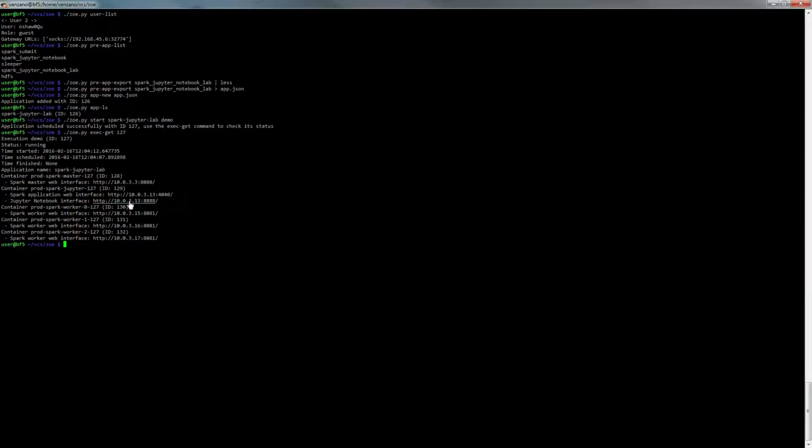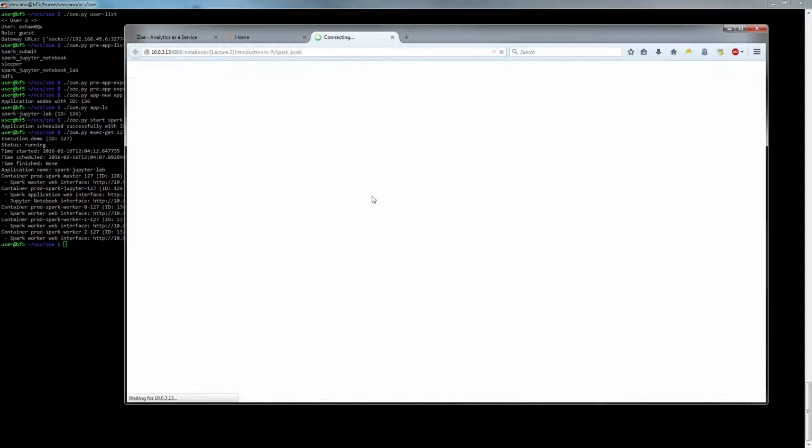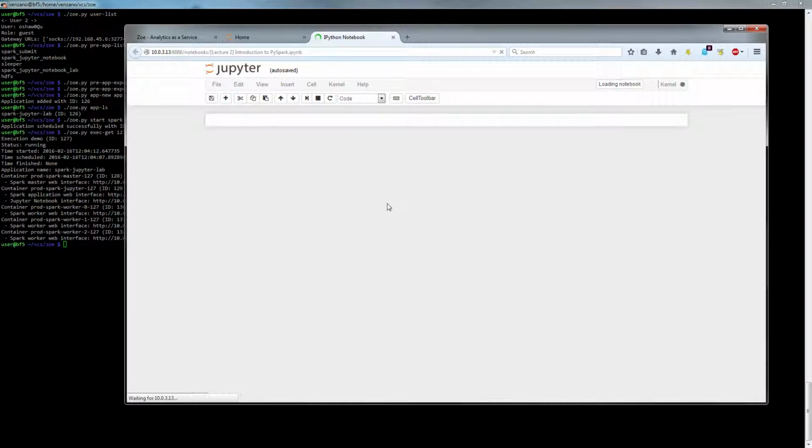If I click on one of these by using the gateway container, I can access the notebook and, for example, upload a notebook. This notebook is one that we use for lectures here at Eurecom about machine learning. By opening it, I can start working immediately.